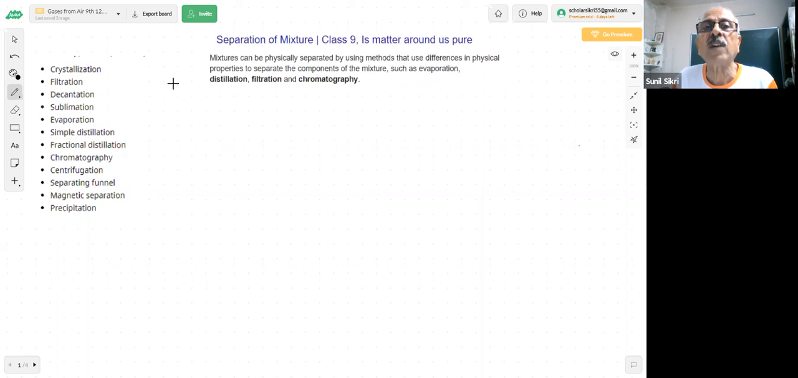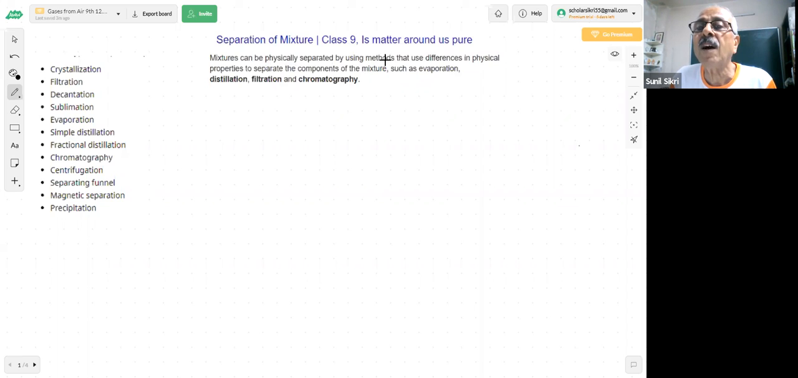And as you can see here, mixtures can be physically separated. What do you mean by physically separated, students? See, I have not used the word chemical. You know that if I say chemical, then there will be a chemical change or a new substance will be formed. So mixtures can be physically separated by using methods.